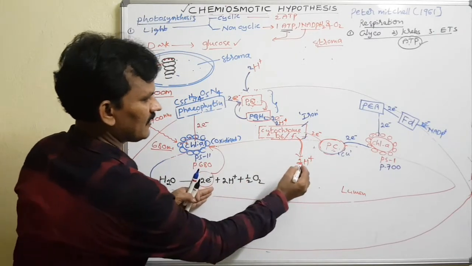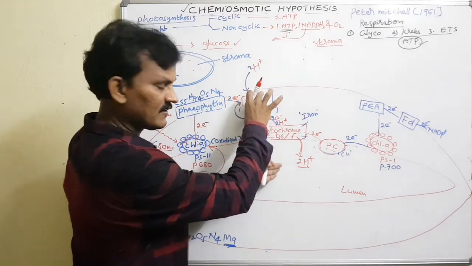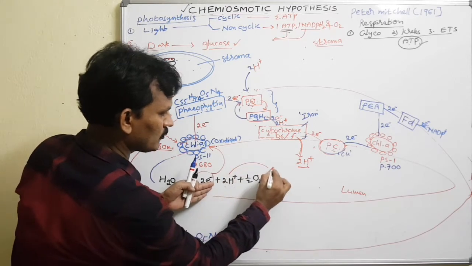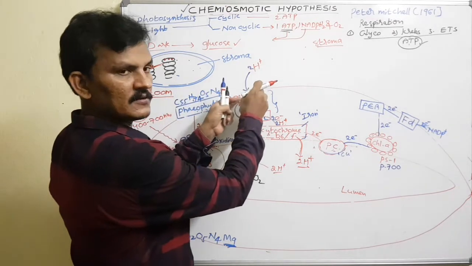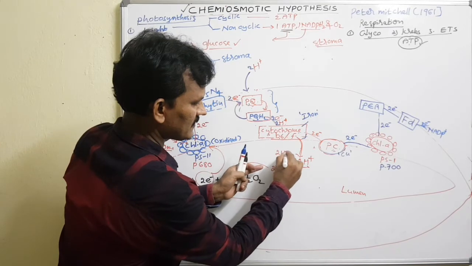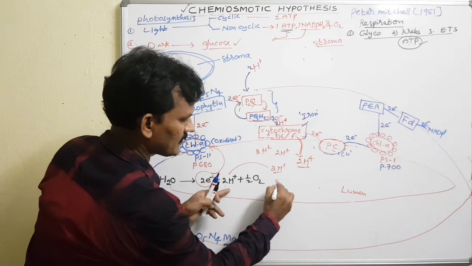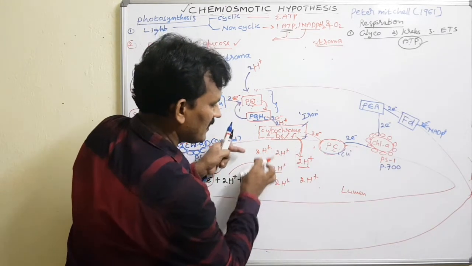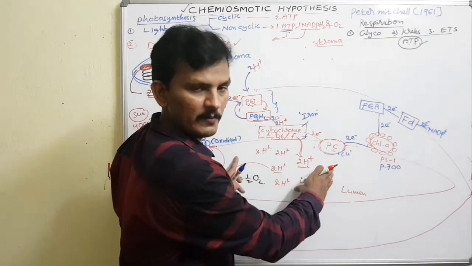So these two protons are accumulated here by the two quinone cycles. Moreover, from the splitting of the water molecule, two protons are also accumulated here. Again, this process is continuous; the quinone cycle takes place, and two more protons come from the stroma to here. Again, water molecule splitting means protons are here, and there is an accumulation of the proton concentration; protons are accumulated inside the lumen.